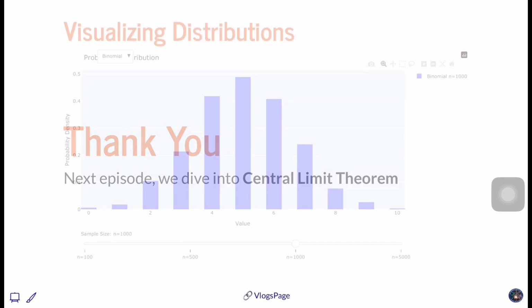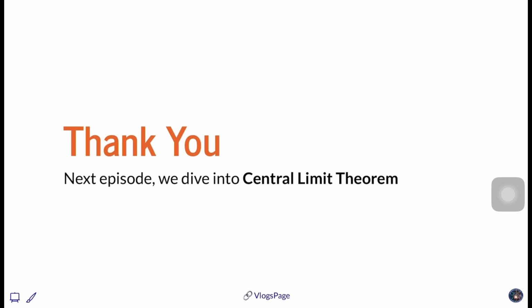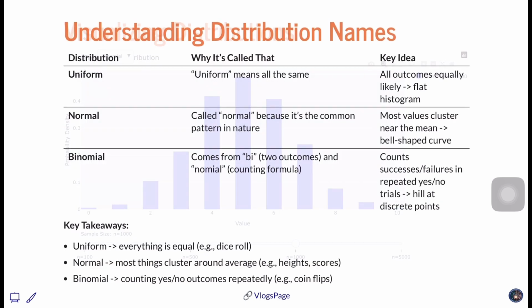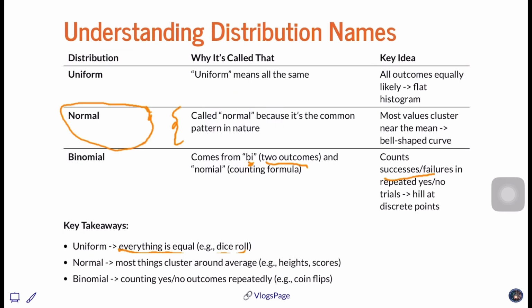So in the next episode, we will explore more about the central limit theorem, which is shortly called CLT. But let me just recap again, what is the prime difference between uniform, normal, and binomial. In a uniform distribution, all outcomes are equally possible, like rolling a dice: 1 can come, 2 can come, 3, 4, 5, 6, with equal chances.